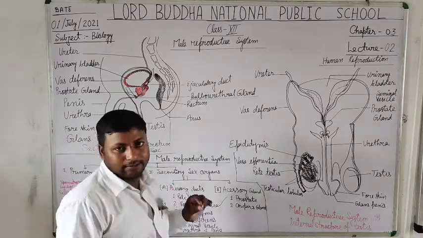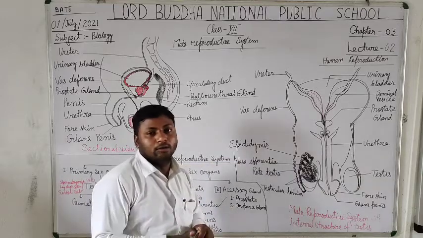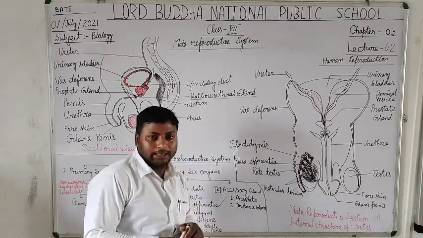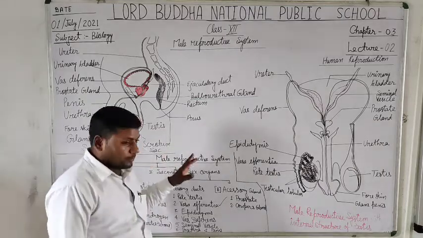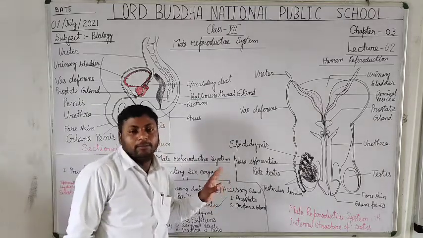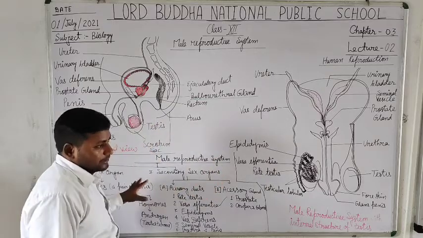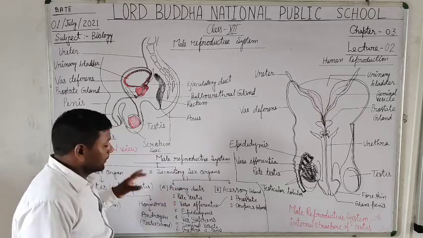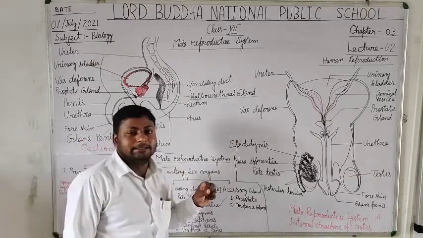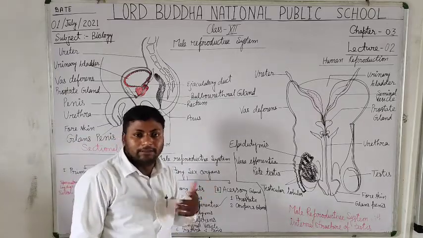The scrotal sac lies outside the lower abdominal cavity, because for the process of gametogenesis, it means spermatogenesis, there is a requirement of 2 to 2.5 degrees Celsius below the body temperature.